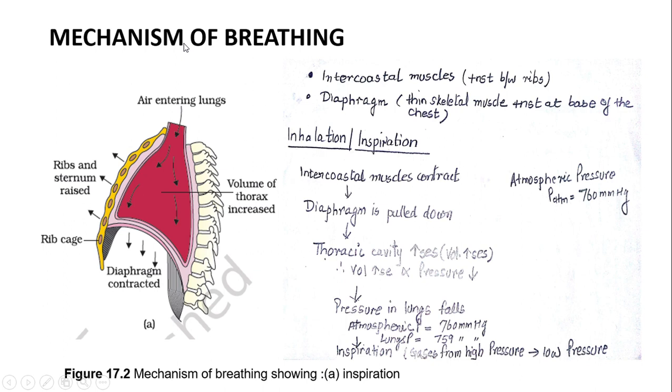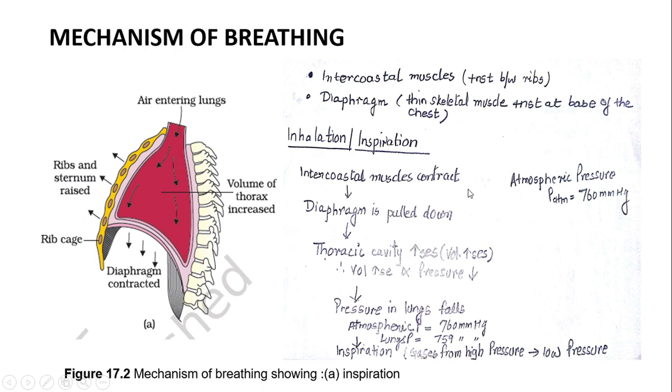Mechanism of breathing. Mechanism of breathing means how the intake of air is taken in and how the air passes out of the respiratory organ. This is what we are going to learn in this heading. So the breathing is basically regulated by two types of muscles. One is intercostal muscles, which are present between the ribs. This yellow portion is nothing but the intercostal muscles. In between the ribs we have intercostal muscles, and the second is diaphragm, which is a thin skeletal muscle present at the base of the chest.